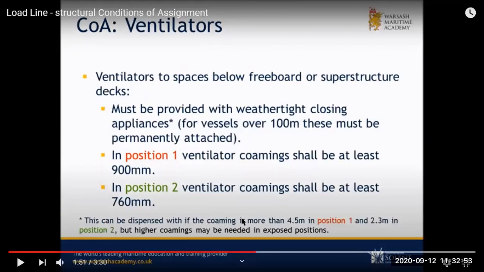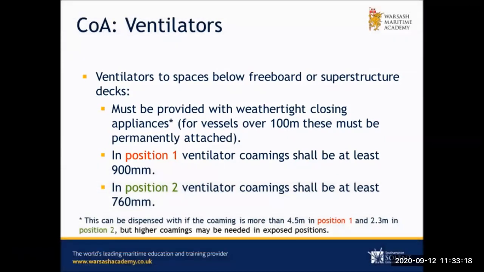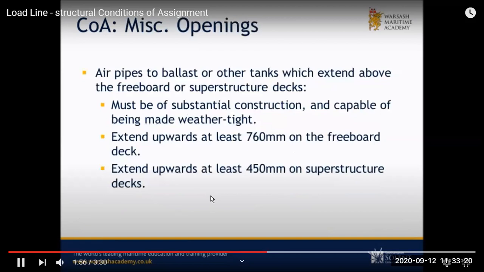Then you have ventilators. If they are below the freeboard deck, or on the main deck or superstructure deck, then they should have a coaming height of at least 900. That's why you see these ventilators at a high position. And if they are on bridge wings or somewhere at position 2, then a 760 coaming height should be there. And there is some dispensation requirement in some cases.